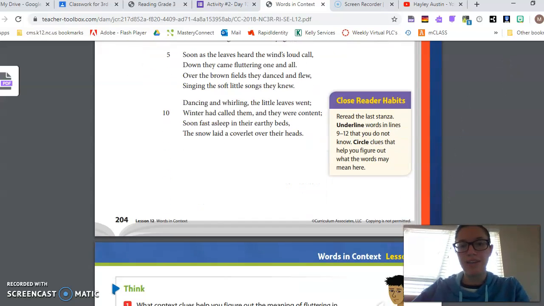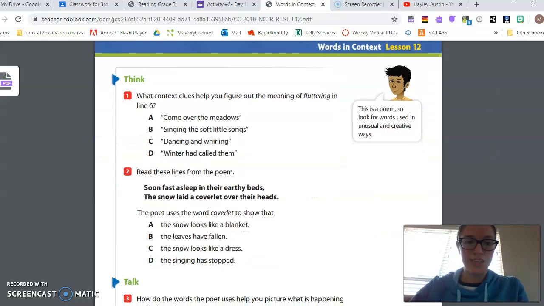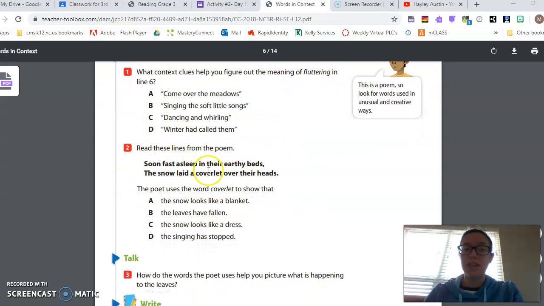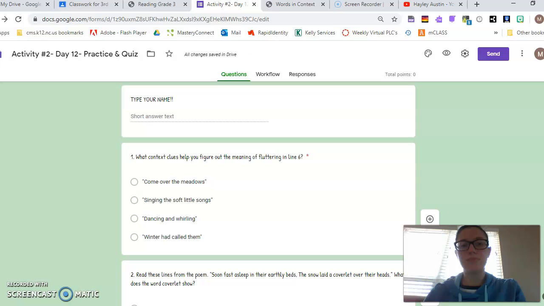It's a poem about the leaves and the wind going from summer to fall to winter, the changing seasons. Again, if you're looking in your book, you can see the questions right here. If you don't have a book, that's fine. You can just follow along here. Make sure you type in your name so when you submit your answers, we know it's you.